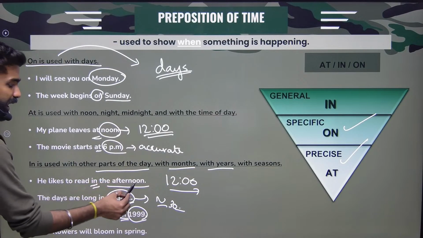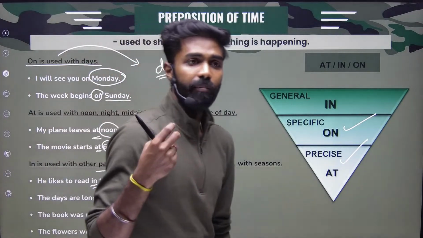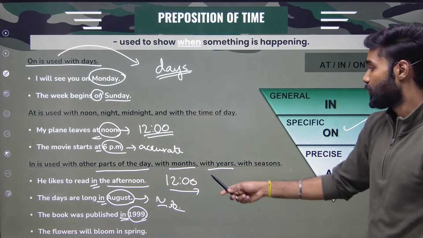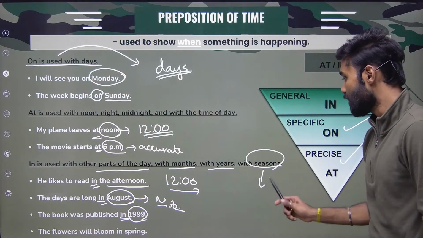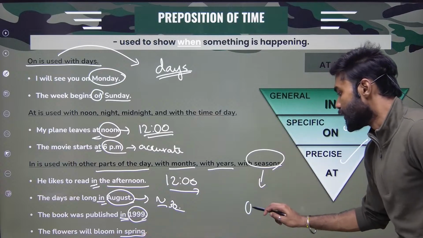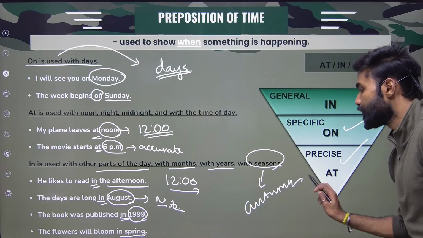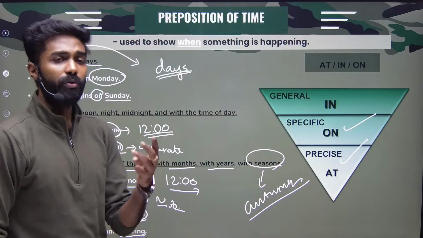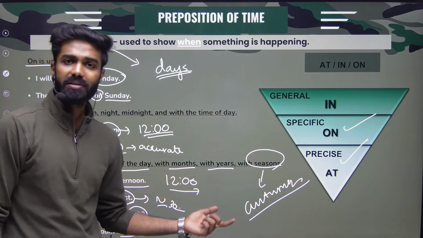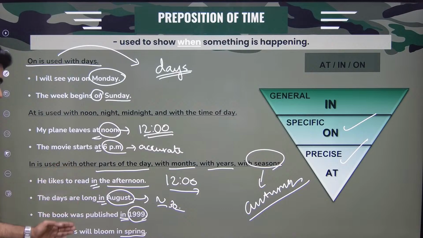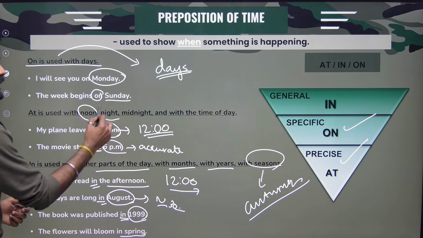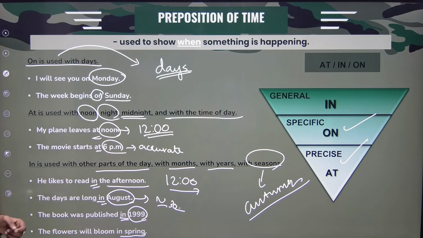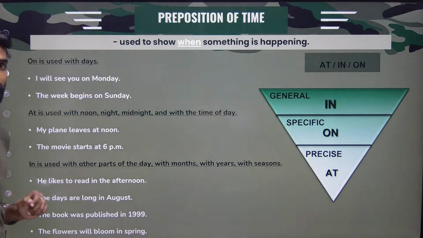For month, for years, with the part of day. What do you mean by part of day? Afternoon, midnight, and then morning, evening. These are all called parts of day. For parts of days, for months, for years, and then for seasons. Seasons mean, for example, in spring, in autumn, in winter. For things which are very general, like months and parts of days, we use in. Very simple.